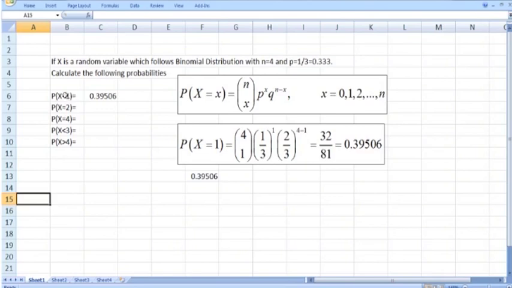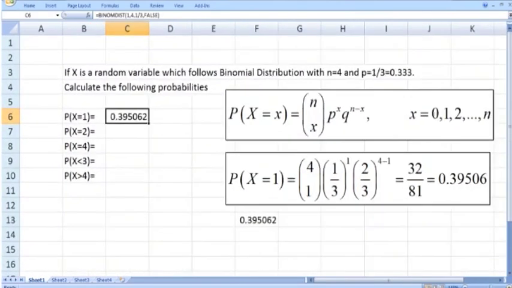So now come to the first part. We need to calculate the probability that x equals 1. So it means we have to replace this small x by 1 here. So ncx, n is 4, so 4c1, then p is 1 by 3, so 1 by 3 raised to power x, where x is 1, and then q is 1 minus p, so 1 minus 1 by 3, which is 2 by 3, raised to power n minus x, 4 minus 1. So it is 0.39506.